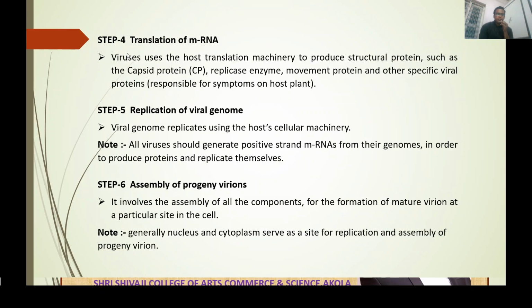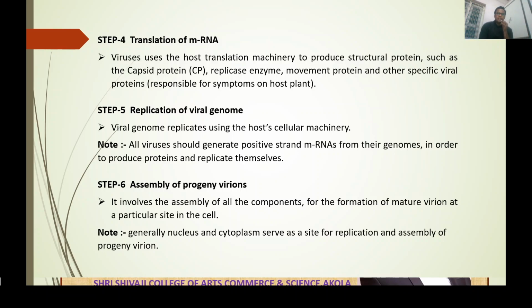Now step 4, translation of mRNA. After transcription, the next step is the translation of mRNA. Viruses use the host translation machinery to produce structural proteins such as capsid protein, replicase enzyme, movement protein, and other specific viral proteins responsible for symptoms on the host plant.